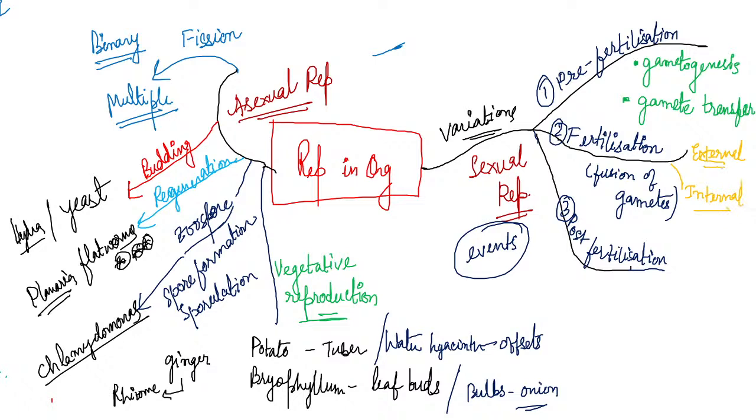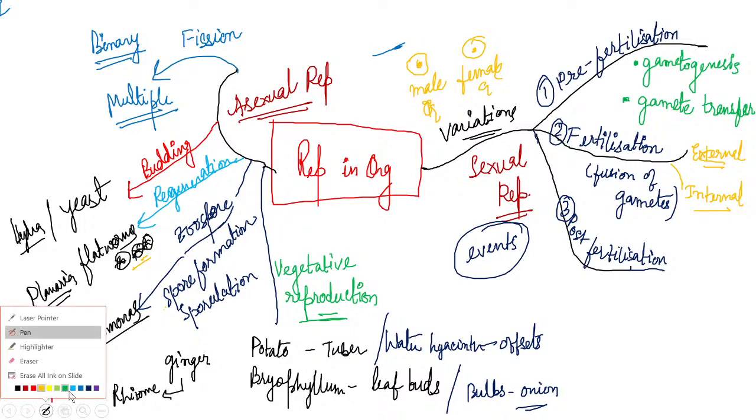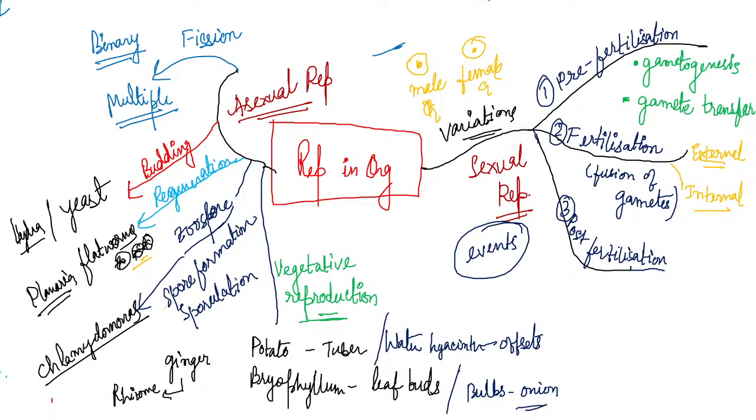In external fertilization, the mature gametes, one male gamete and one female gamete, first come out from the male body and the female body.